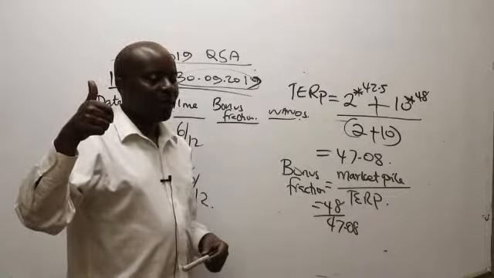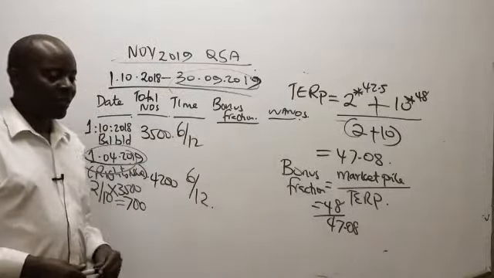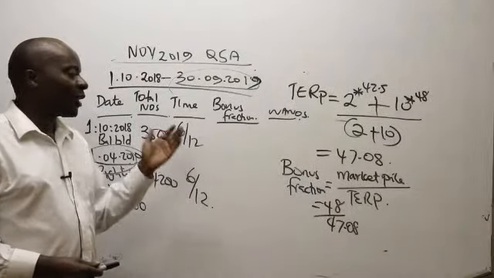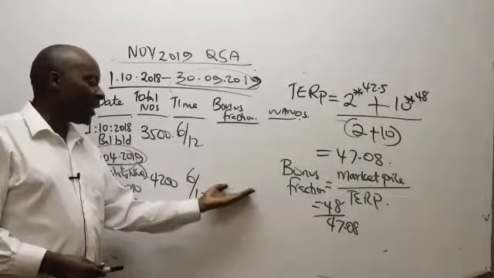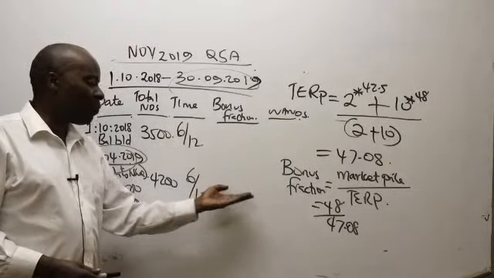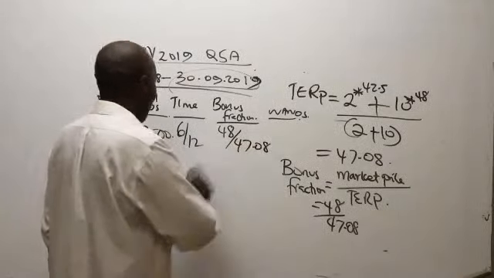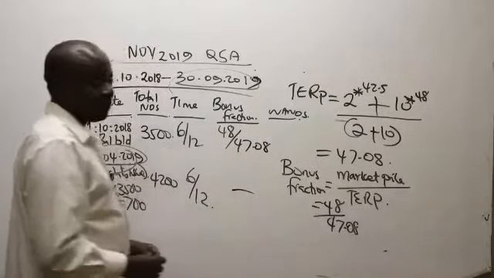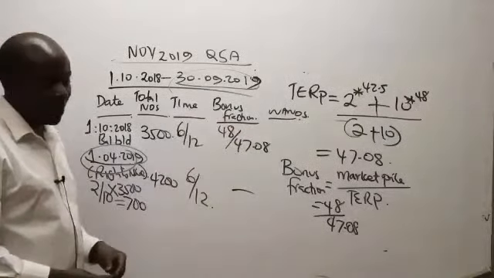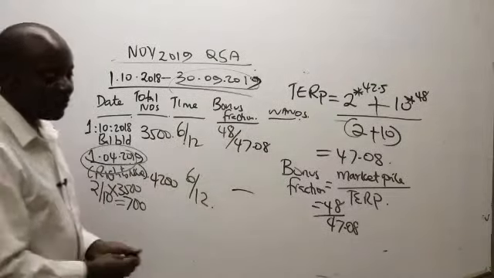Great. So where do I apply this bonus fraction? Somebody here? Do I put it here and here? Bonus fraction, only in the first, because we cannot apply the bonus fraction here. We only apply the bonus fraction in all the other instances apart from this one. So in this case, you're right. Then this will be 48 over 47.08. Here where we have the rights issue, put a dash like that. Then now you should be able to give us the weighted number very comfortably. How do you get it? You take this times this times this, give me a figure.